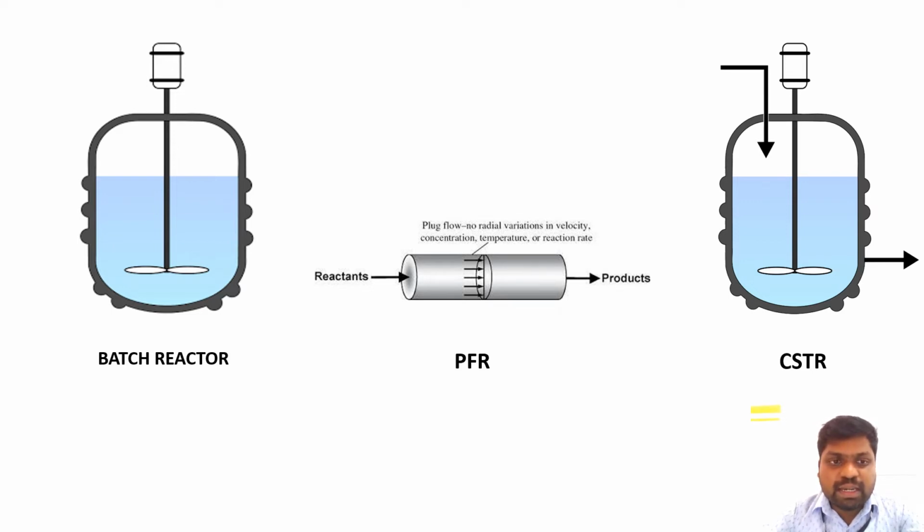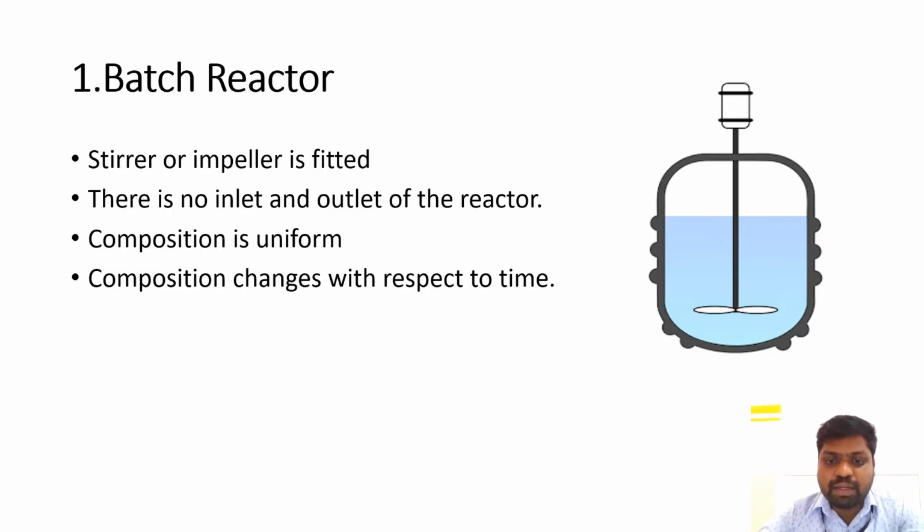In a batch reactor, the input is given and the reactor is continuously mixed until the product is formed. A plug flow reactor is a tubular reactor where the reactant is sent and made to react in a tubular flow and product is formed. In a continuous stirred tank reactor, continuous stirring is maintained in the reactor and continuous flow is maintained.